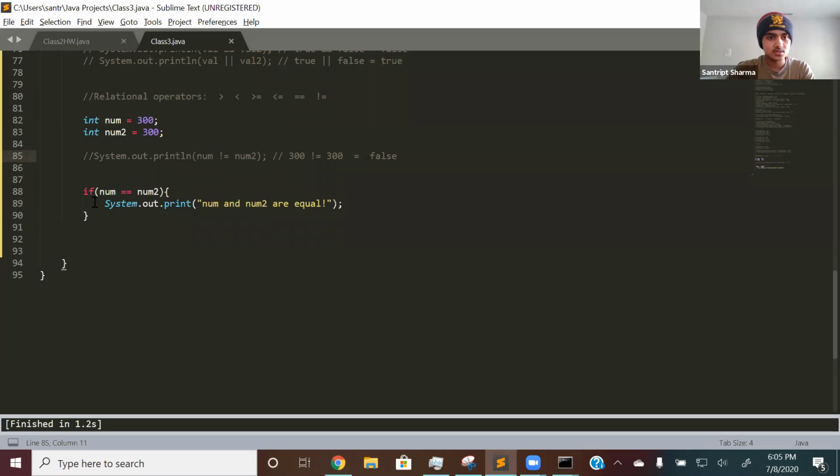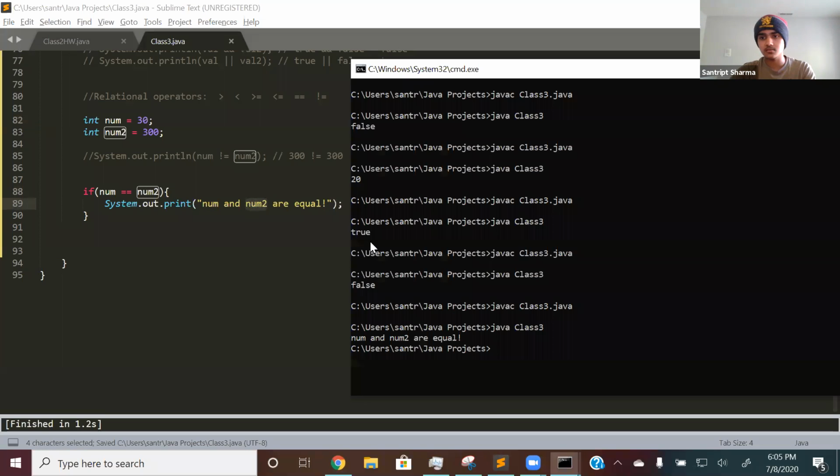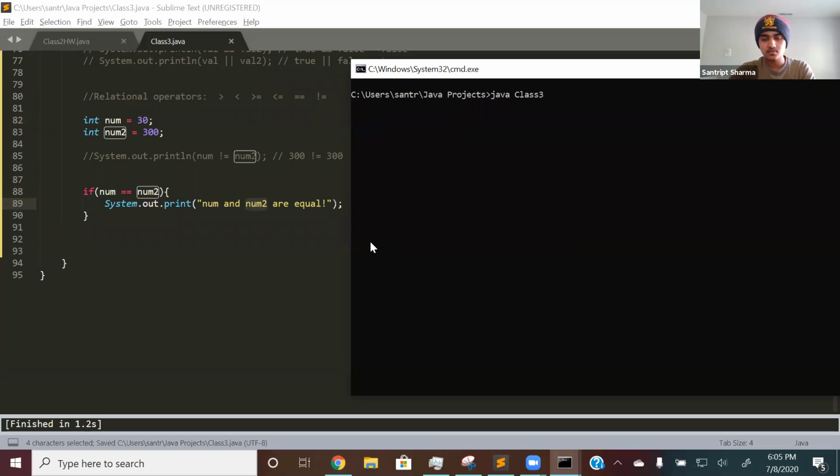But let's take a different situation. Let's see if we change it. Let's make it 30. So let's read over this again. If num is equal to num2, so if 30 is equal to 300, which is false, then print this out. Since num and num2 are not equal, it will not print out this statement. So if I run this, it won't print anything out. It will just print a space, I believe. So if I compile and run, see, it doesn't print anything. It just moves on to the next line.